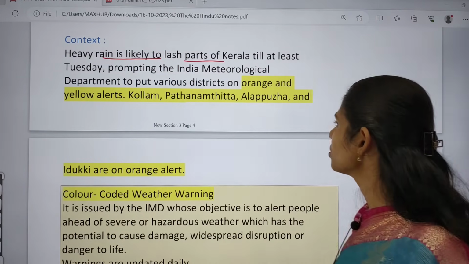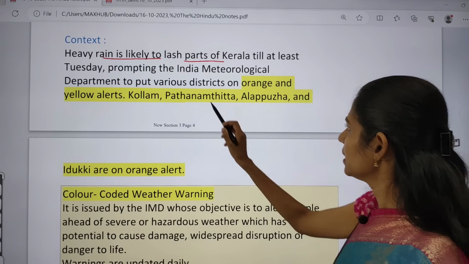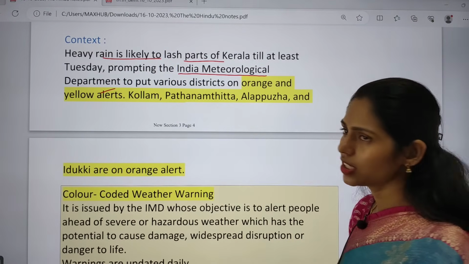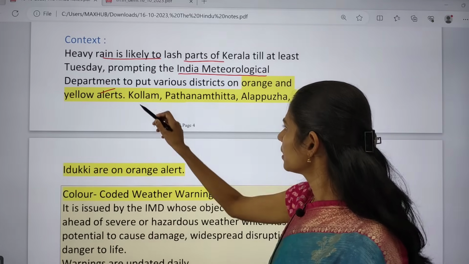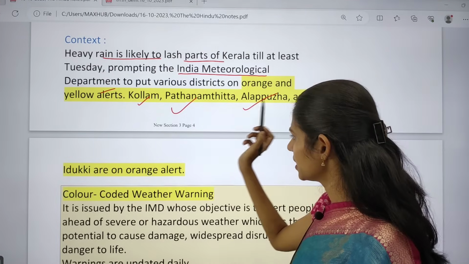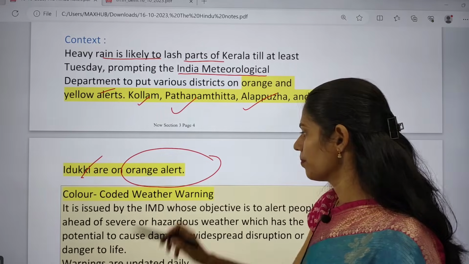to lash parts of Kerala till at least Tuesday. That is what was said by the Indian Meteorological Department. So in which areas? Areas like Kollam, Pathanamthitta, Alappuzha, that is Alappuzha, Idukki, etc. They are on orange alert now.